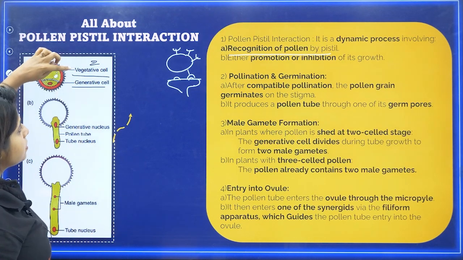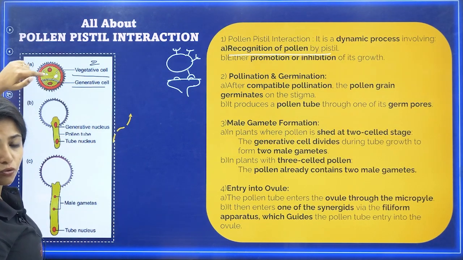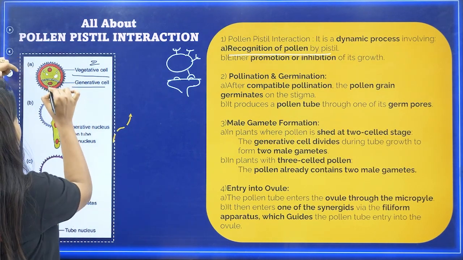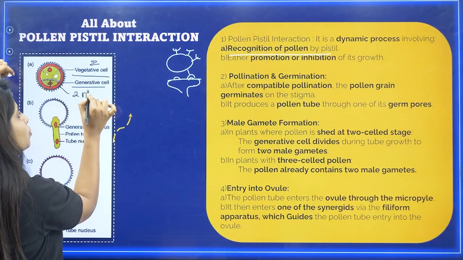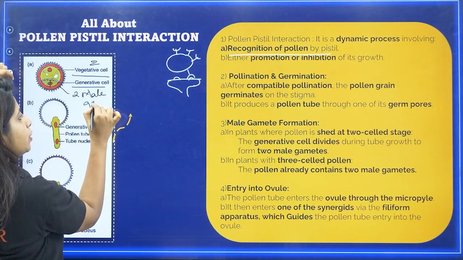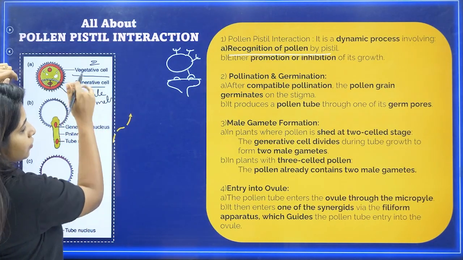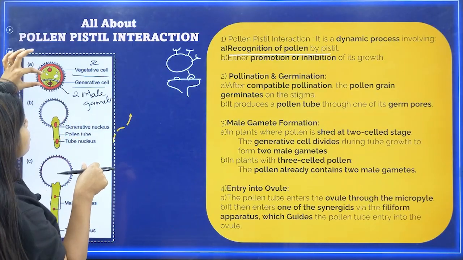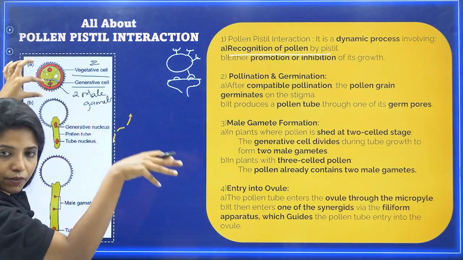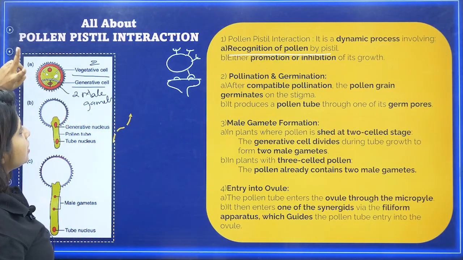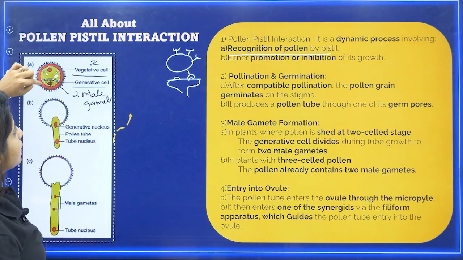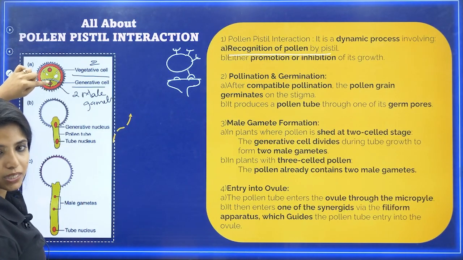So usually there is vegetative and generative. Sometimes this generative cell again divides and gives two male gametes before landing on the stigma. Now in this case it has not happened, so it divides after landing on the stigma. Now you have three cells in total. One is the vegetative cell and the other two cells are the two male gamete cells that you have over here.